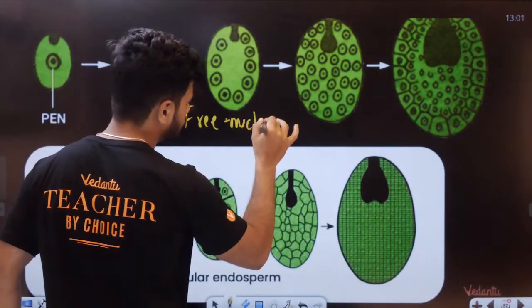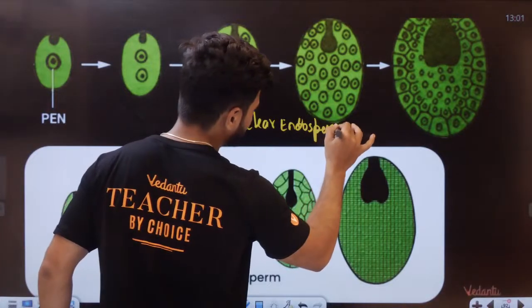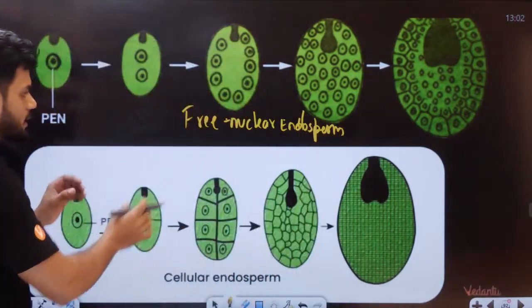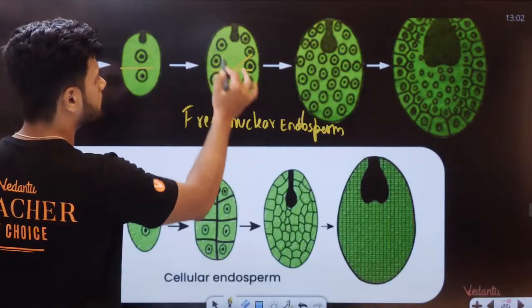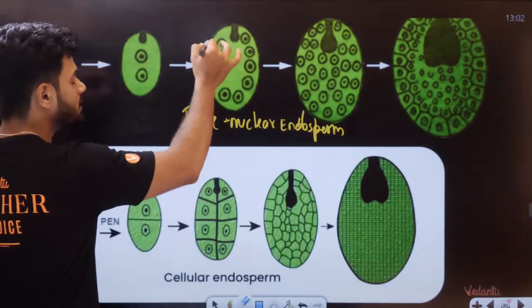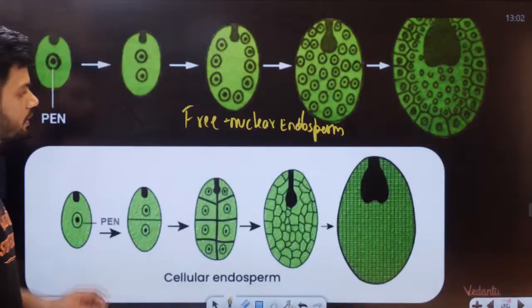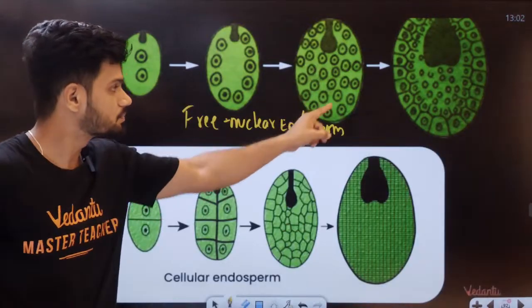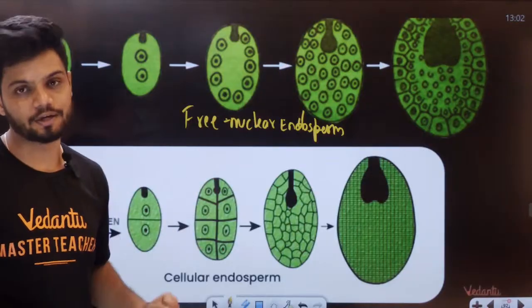Free nuclear endosperm. Understand the difference, students. In the case of free nuclear, do you see any type of cross-wall formation? Not at all. So in the case of free nuclear endosperm, there is no cytokinesis. There is only an increase in nuclei. Can you see the increase in nuclei? That's why it's called free nuclear endosperm.